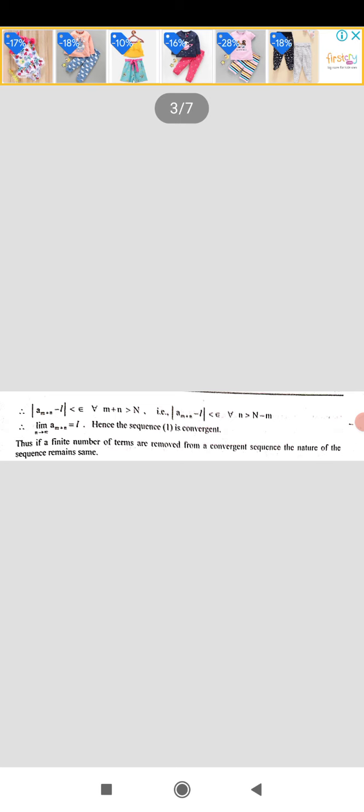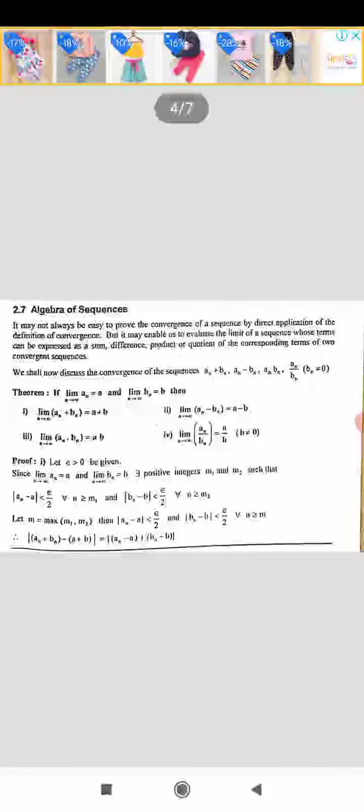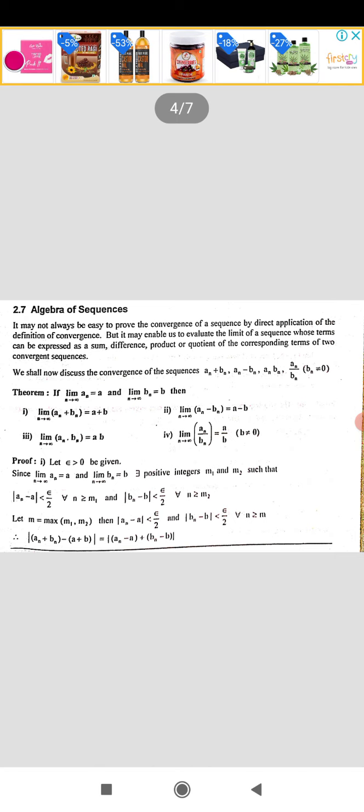These are some important results on convergence. In the next session, we shall see algebra of sequences. We shall discuss the convergence of the sequences a_n plus b_n, a_n minus b_n, a_n into b_n, a_n by b_n, where b_n is not equal to 0.